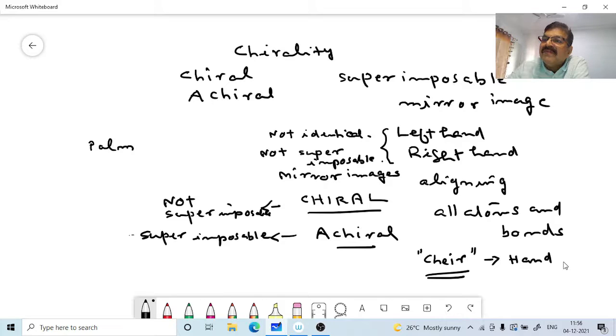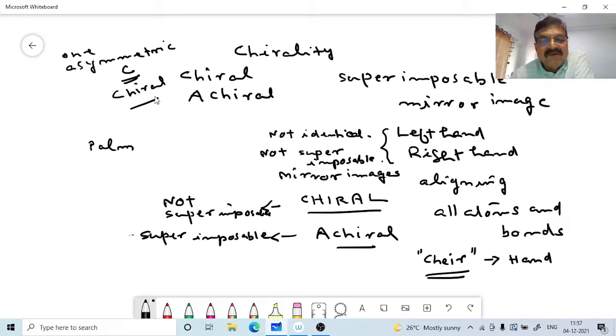So a compound containing one asymmetric carbon atom is chiral. It is not superimposable on its mirror image. All atoms and bonds will not align here. That is chiral. Achiral means it is superimposable. A compound containing one asymmetric carbon atom is a chiral molecule.